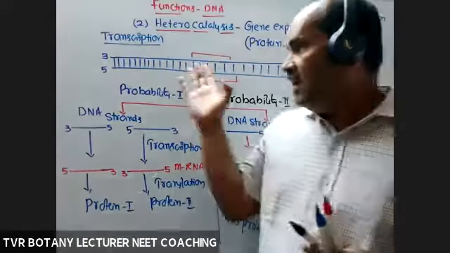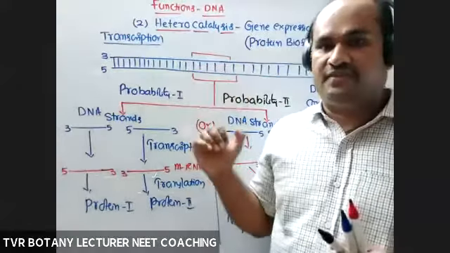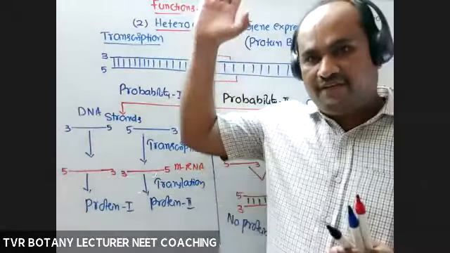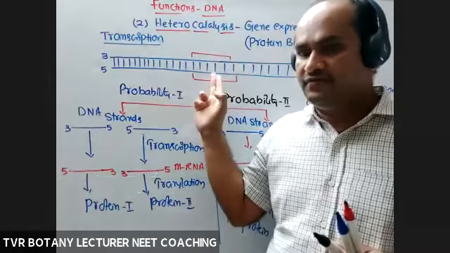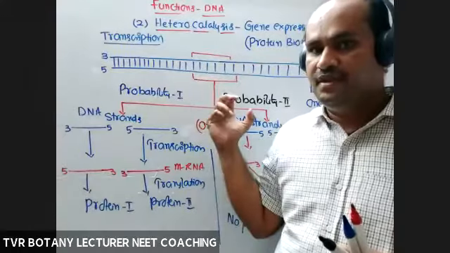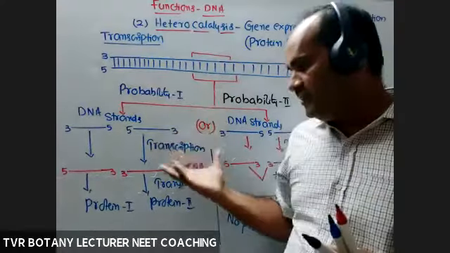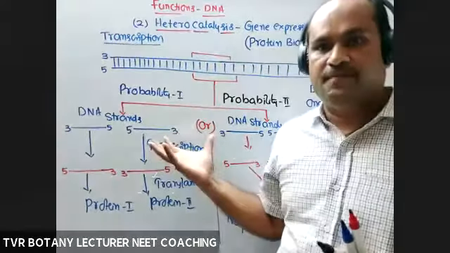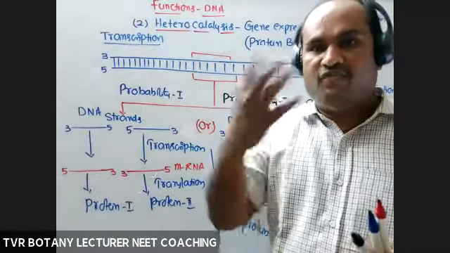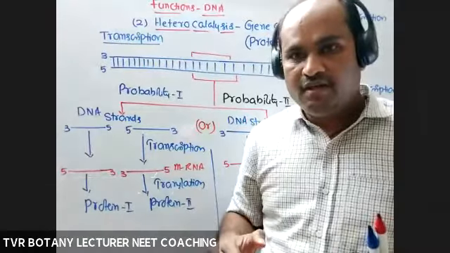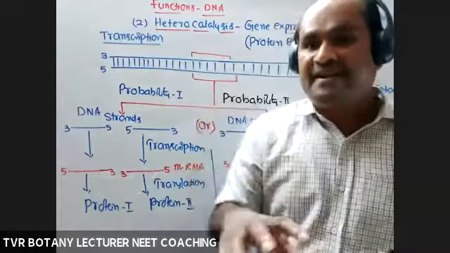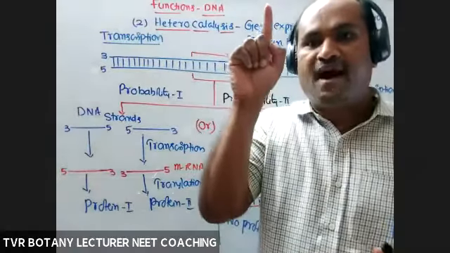Next question. The first question was, out of two strands, how many are involved? In the case of DNA replication, both are involved. But here, only one is involved. Why not two? The answer is very simple. If two are involved, this is the scenario. Only one is involved. If one is involved, how much part is involved? Totally involved? Only some part involved? If some part is involved, what is the name of that part?